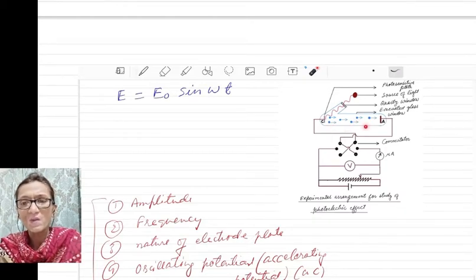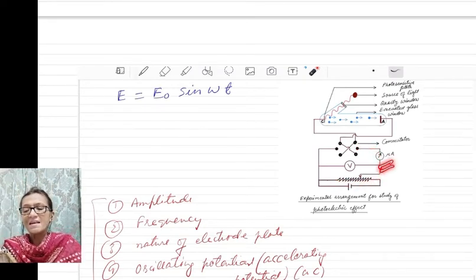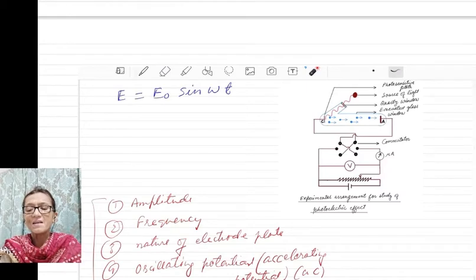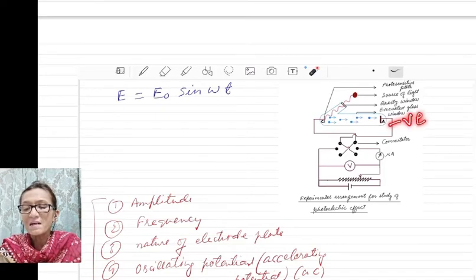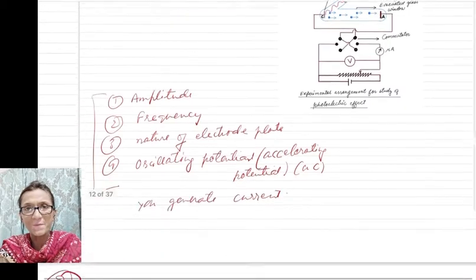And now only the most energetic electrons will overcome this force of repulsion and go into this circuit and constitute a current. So when most of the electrons are repelled, the value of current will reduce when a negative polarity potential is applied on the anode plate.